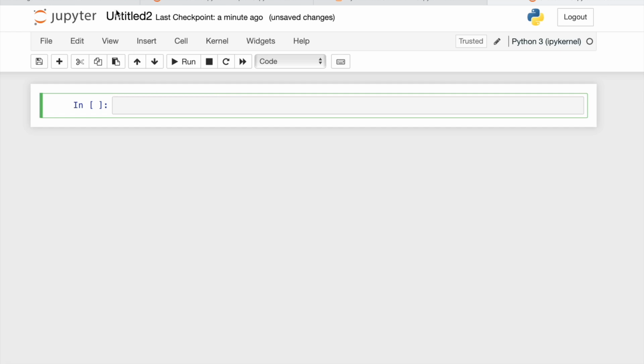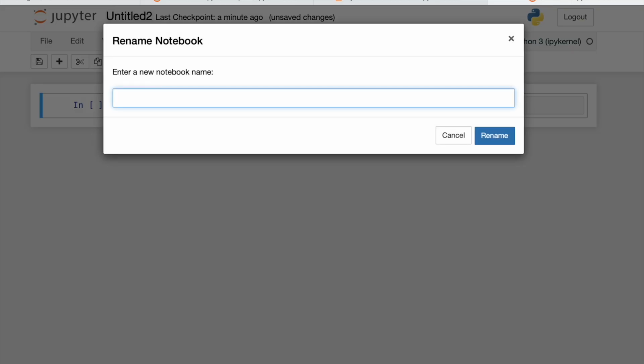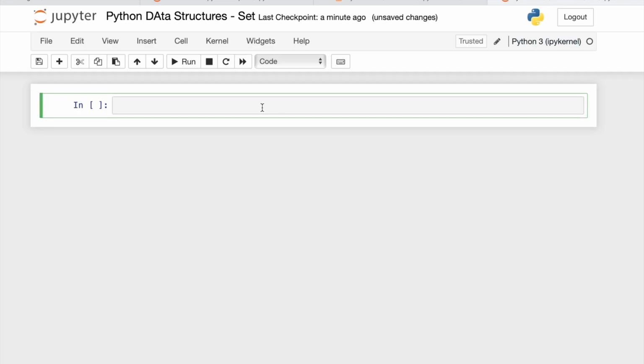So today I am going to discuss the Python data structure, that is set. So what is a set? Let's understand.